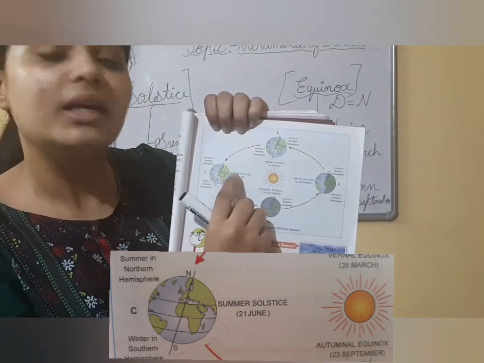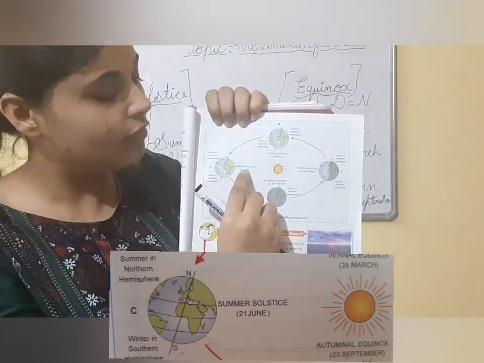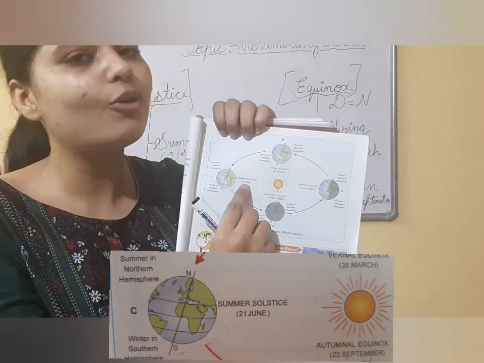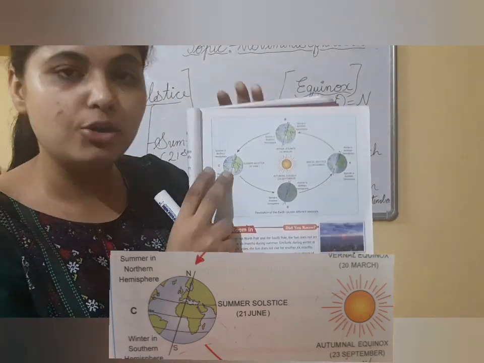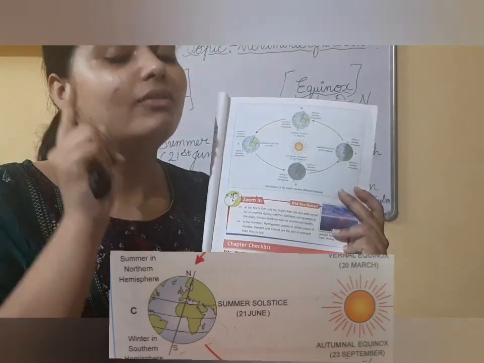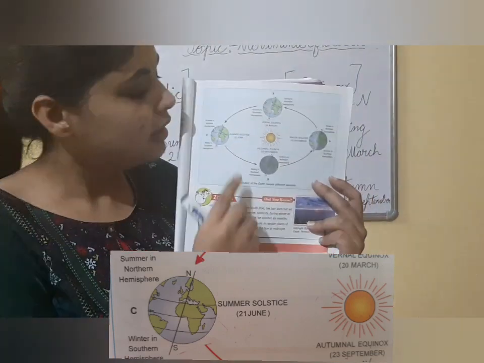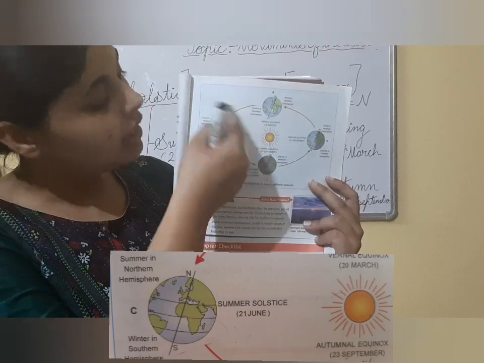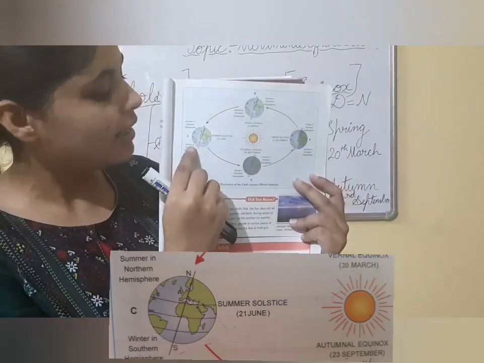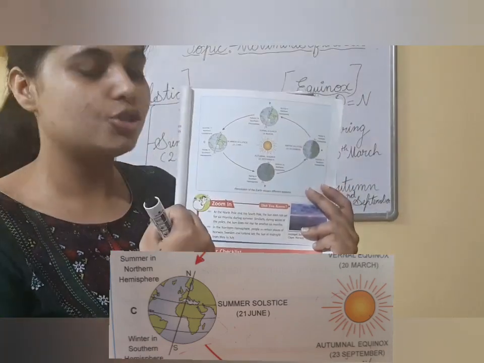And this is known as summer solstice, when the length of the day is greater than the length of the night. The phenomenon occurring in the southern hemisphere is just opposite to it.